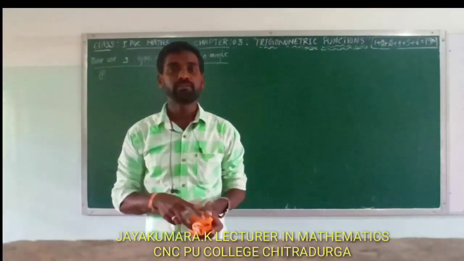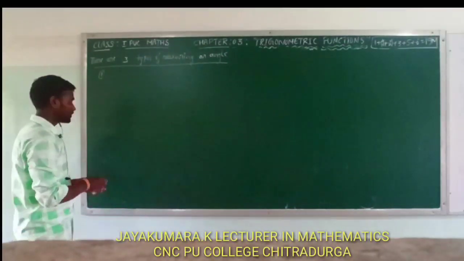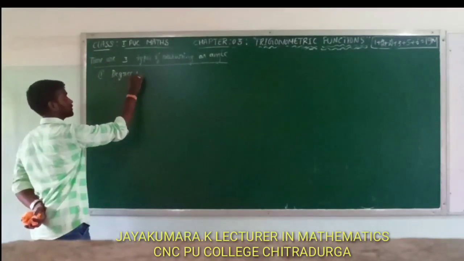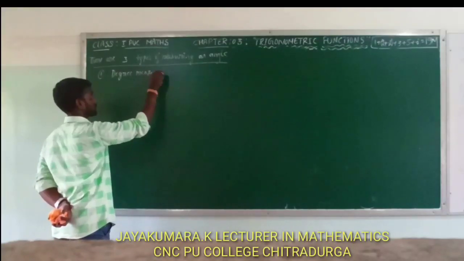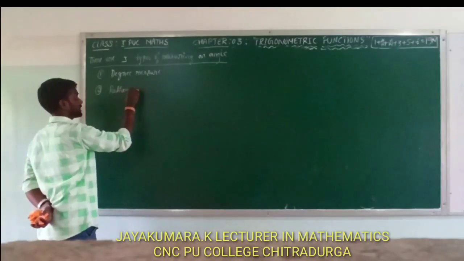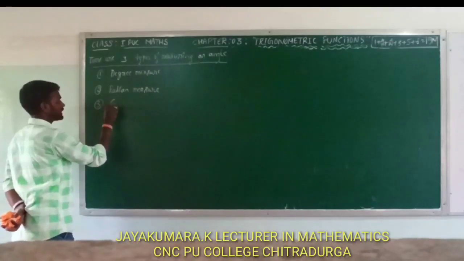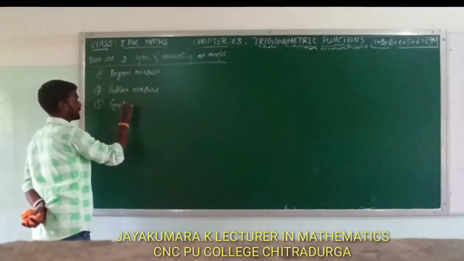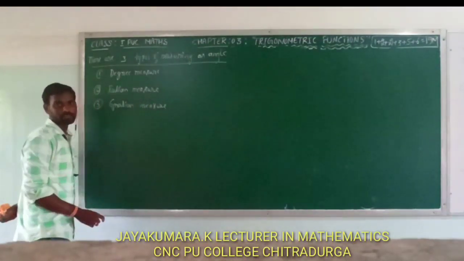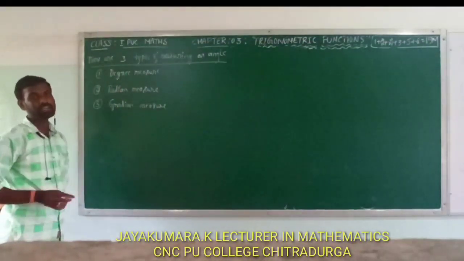There are three types of measuring an angle. First one is degree measure. Second one is radian measure. Third one is gradient measure. Here, the students observe there are three types of measuring that is degree measure, radian measure and gradient measure.